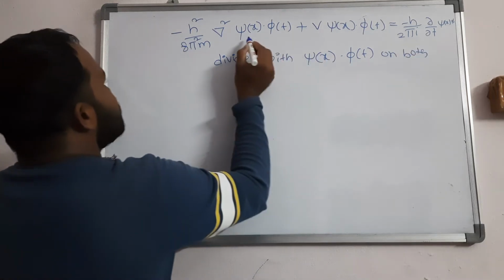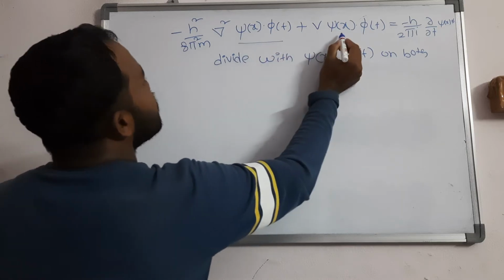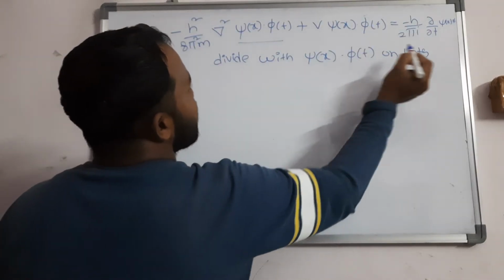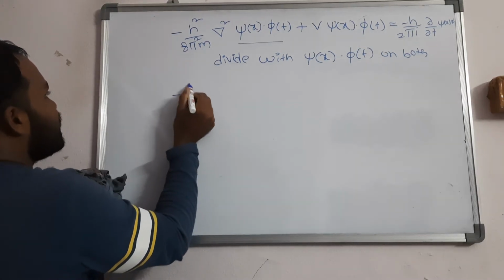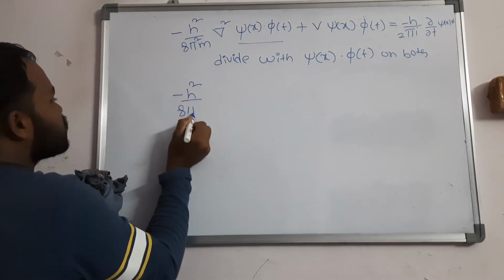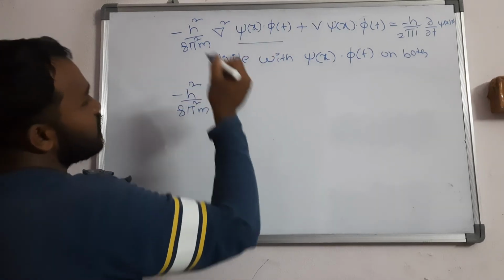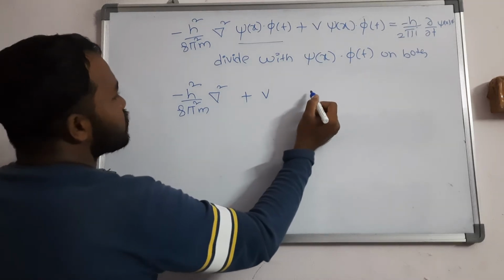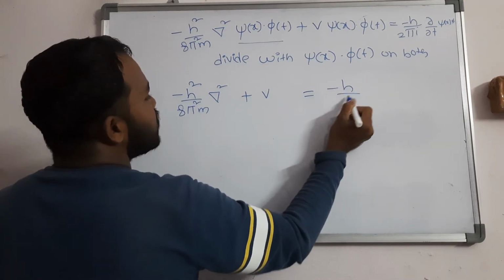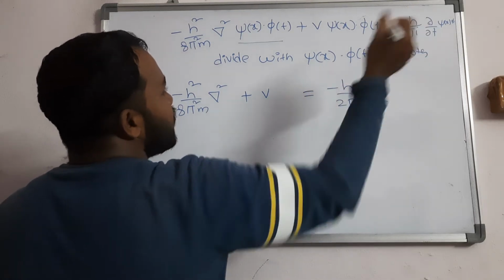What happens if you divide this? Psi of x, phi of t both get cancelled. What you will get? Minus h square by 8 pi square m into del square, so you will get nothing there, plus V, is equal to minus h by 2 pi i into dou by dou t, so you will get nothing there.